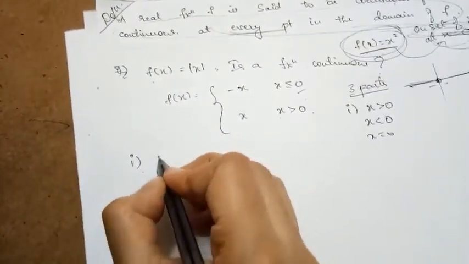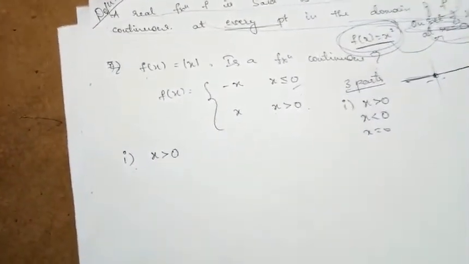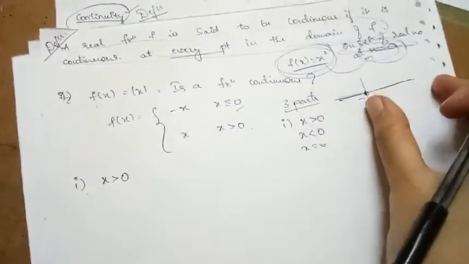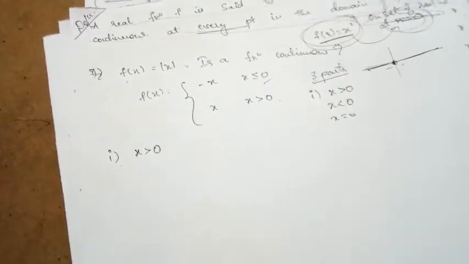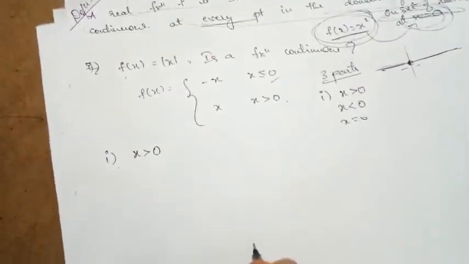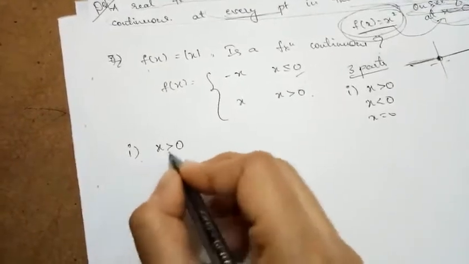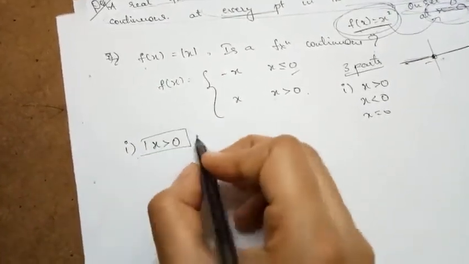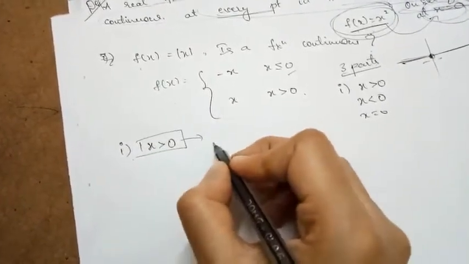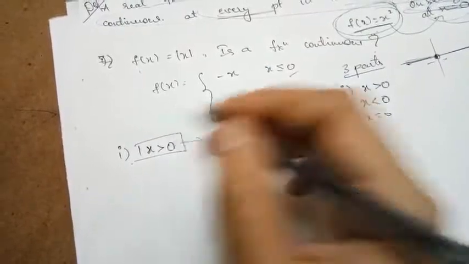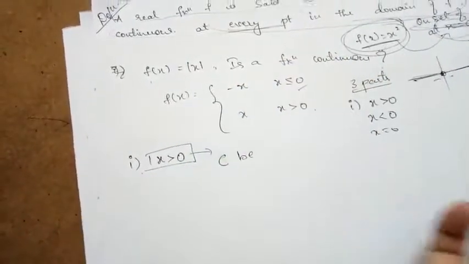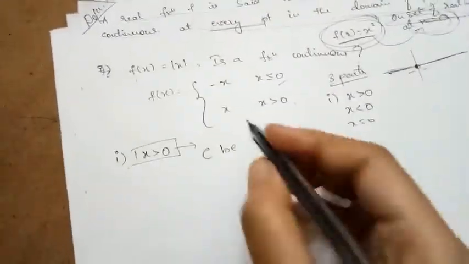That is, when x is greater than 0. So x is greater than 0 means this part, where the values of x are like 1, 2, 3, 4, which are greater than 0. From this domain, I will take any number.